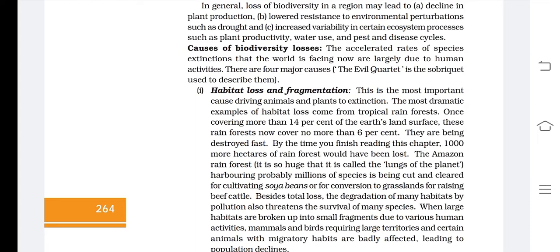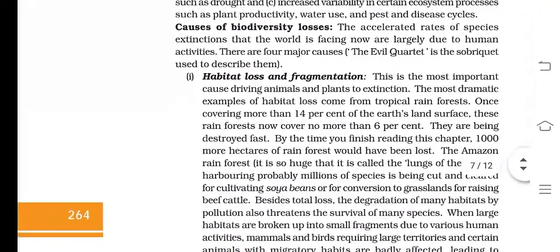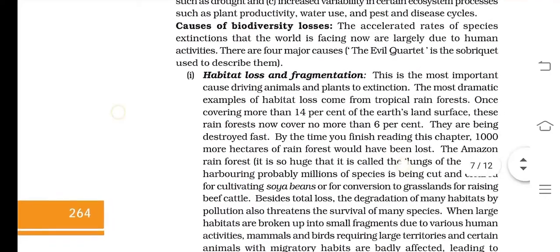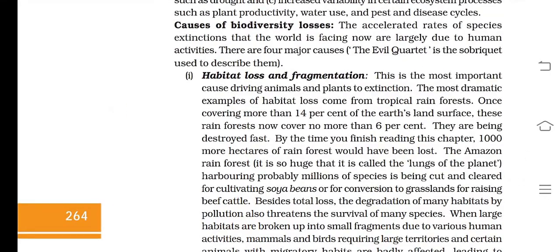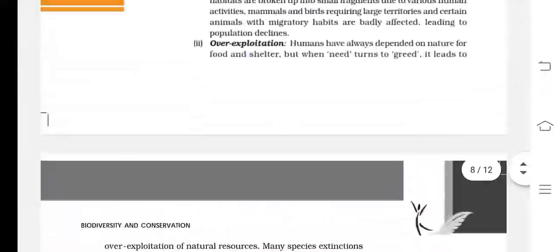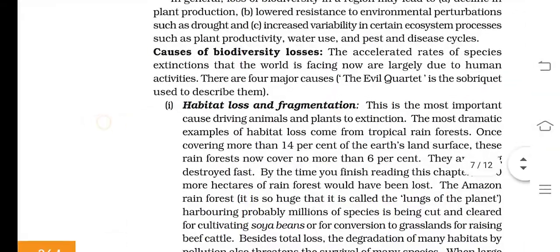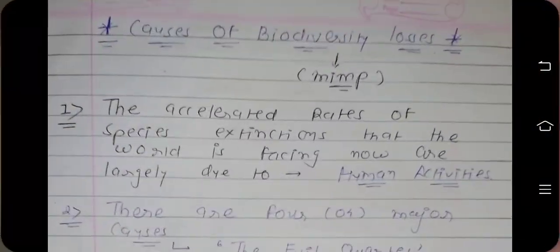Remember, this question was asked in the Gujarat board examination held in March 2020. So see the title: different types of reasons for biodiversity loss. In this question we will learn about the four main reasons, and we will use the same method of easy language notes.